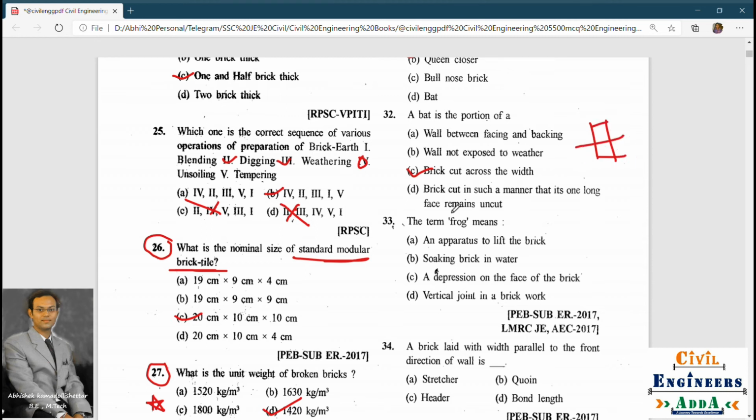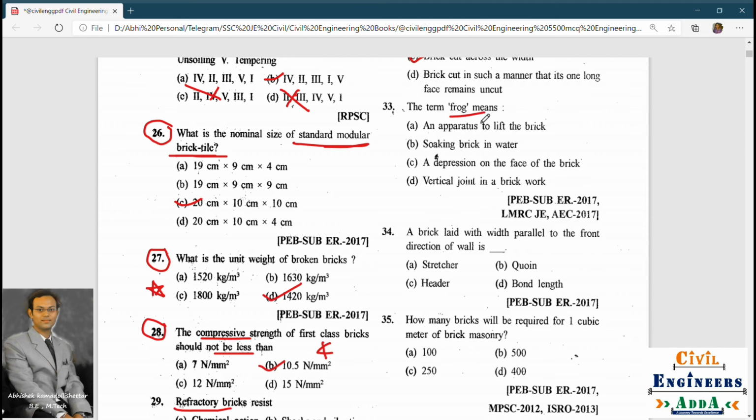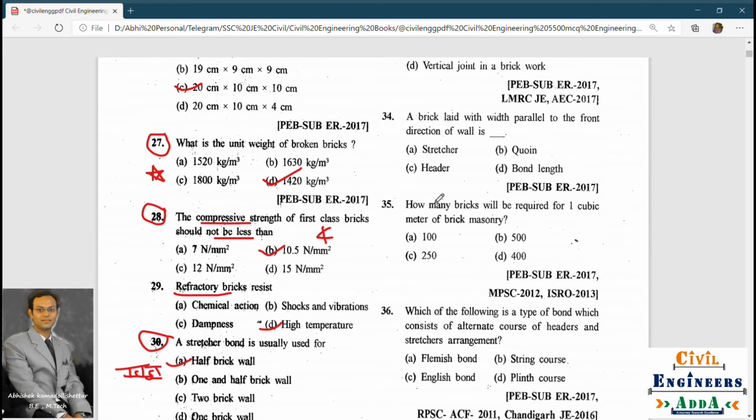Next one. The term frog means an apparatus to lift the brick, soaking brick in water, or depression on the face of the brick. So the answer is depression. Okay, next one. A brick laid with width parallel to the front of the direction is called as, so very easy, header. It is laid in a header like this, in this way. Okay, so this is a header.